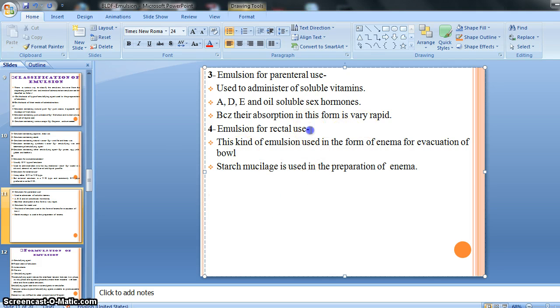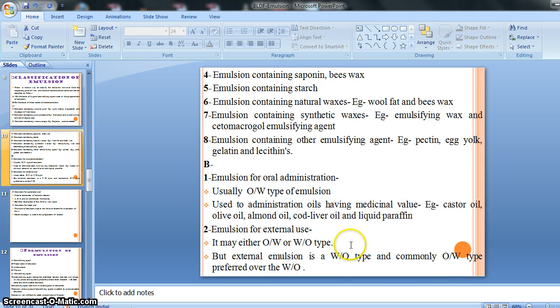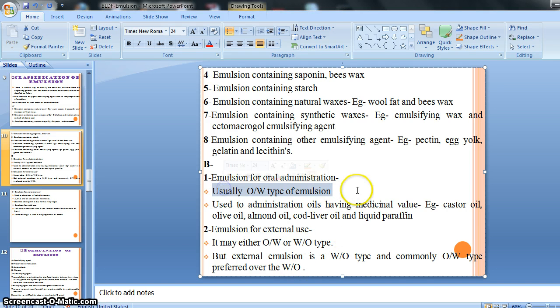So these are the classification of emulsion on the basis of their mode of administration, like emulsion for rectal use, emulsion for parenteral use, then emulsion for external preparation, right? Then emulsion for oral administration. Other than these routes, we can't take the emulsion, other than the oral route, external route, parenteral route, or rectal route, right? Emulsion is not given in the ear cavity, right? Ear cavity, mouth cavity, or a vaginal cavity, right?